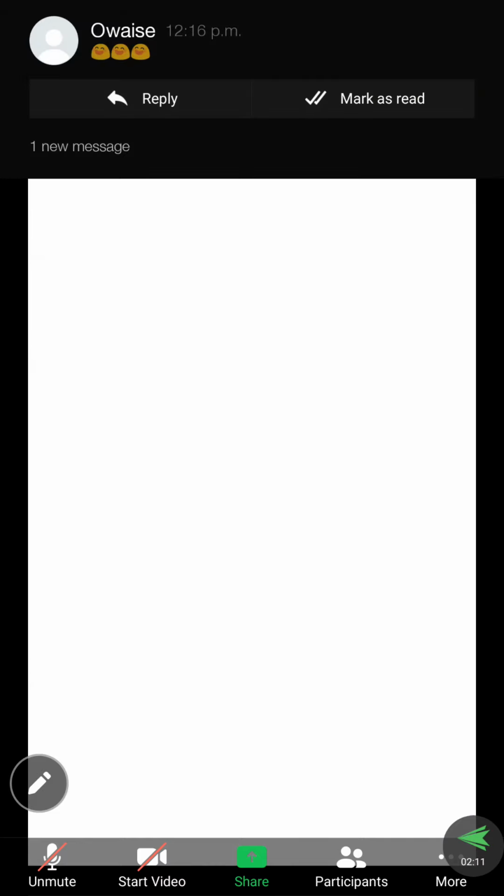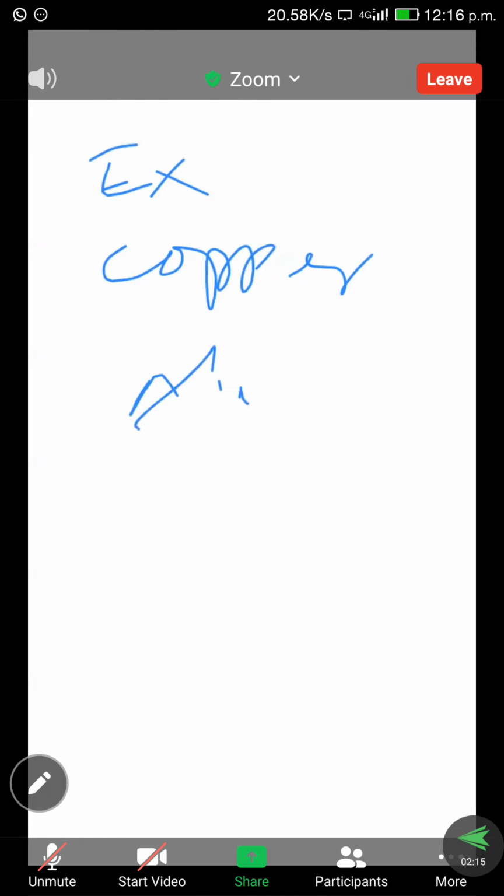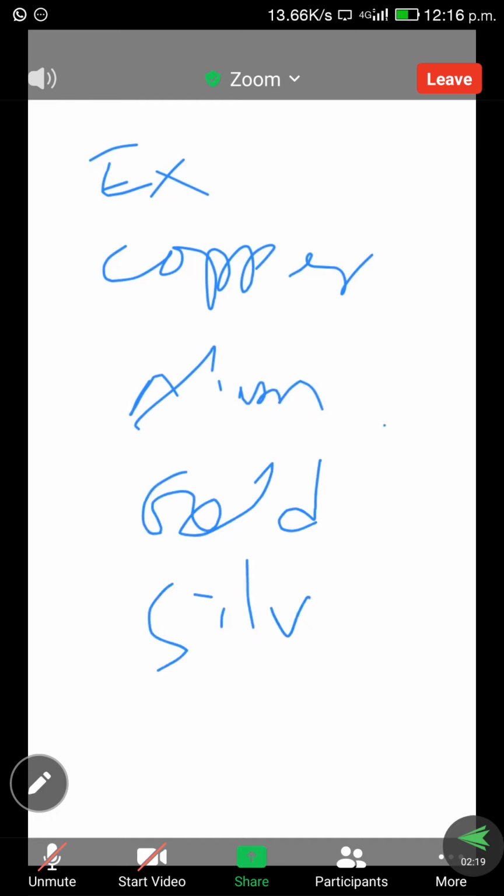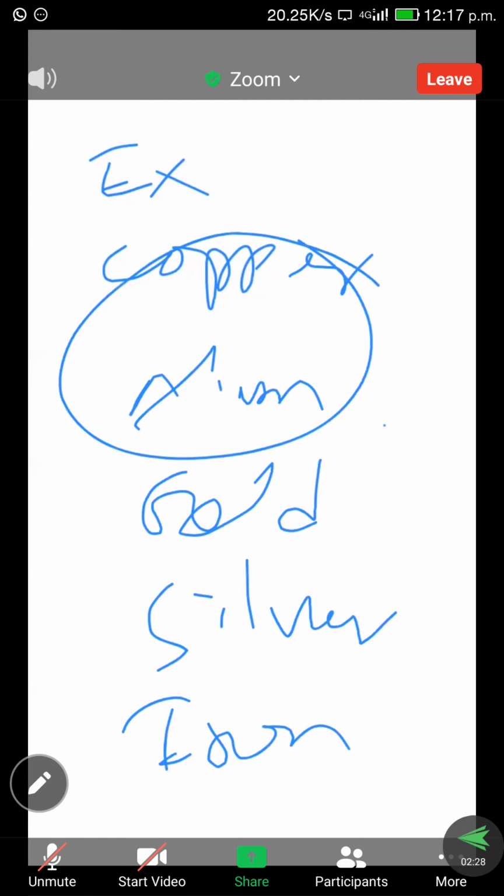Next, examples of conductors are copper, aluminium, gold, silver, iron. So these are the conductors. Mostly we are using copper and aluminium.